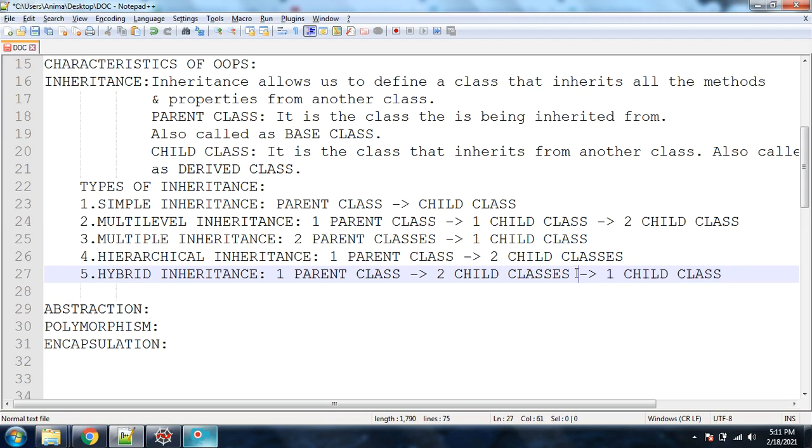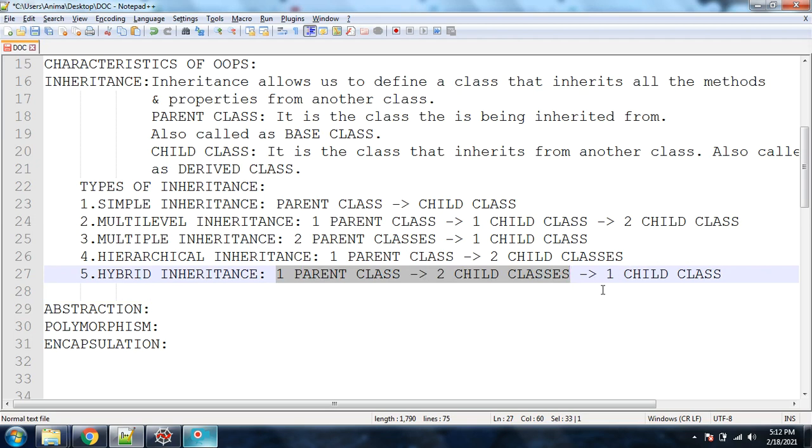This one child class will be inheriting some of the characteristics from these two child classes. Then here we end one particular part. Again, these two child classes will inherit some characteristics from one parent class. That means this part is nothing but hierarchical inheritance. And if one more child class is there which is inheriting some characteristics from this hierarchical inheritance, that is your hybrid inheritance.